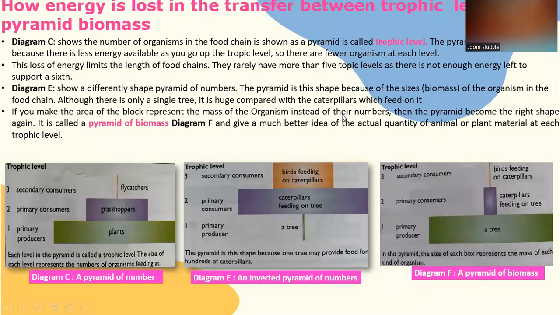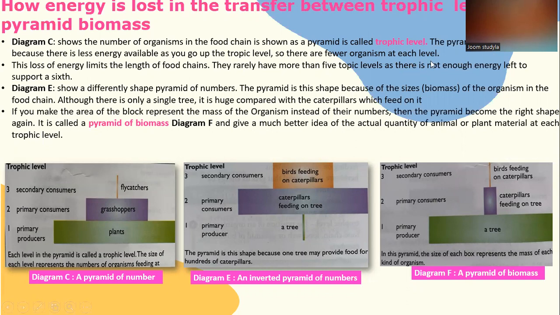In this slide, the speaker is trying to explain how energy is lost in the transfer between trophic levels and the pyramid of biomass. Diagram C shows the number of organisms in the food chain as a pyramid, called trophic levels.